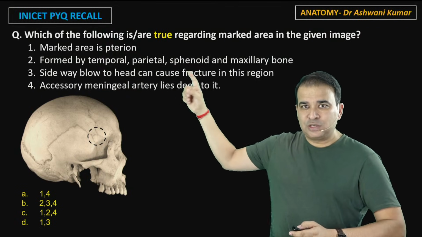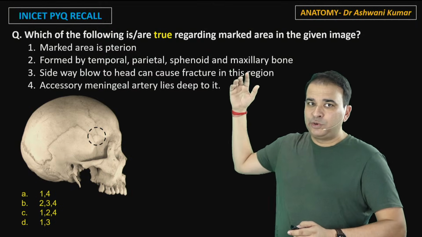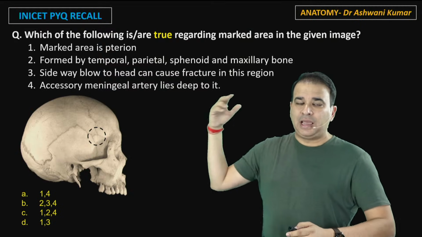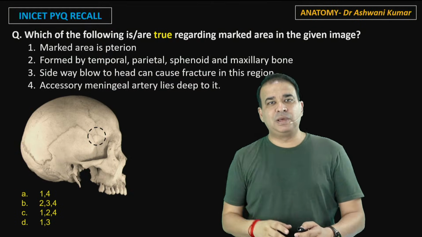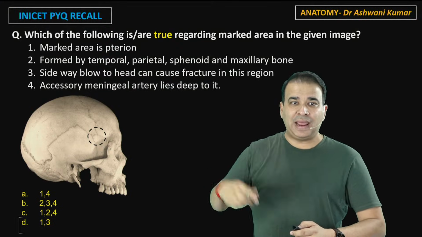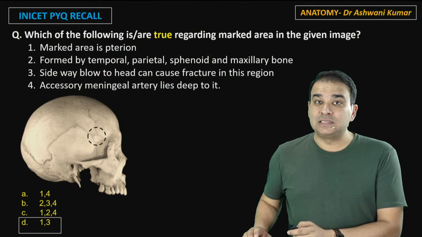Second is not correct because they have mentioned the maxilla bone, which is not contributing to it. Third is correct, yes, the side blow can lead to the fracture. And fourth is incorrect, that is accessory meningeal artery. It's the middle meningeal artery which is lying deep to it. So it's 1 and 3 which are the right answer.